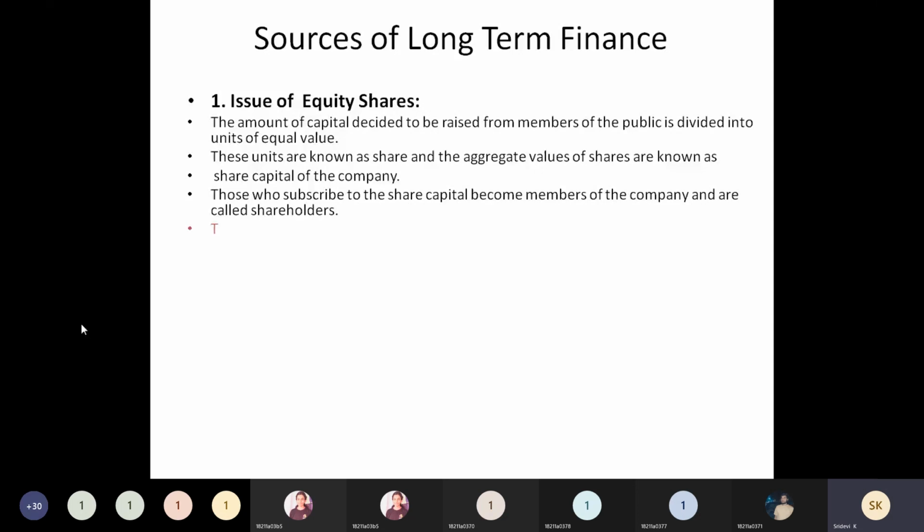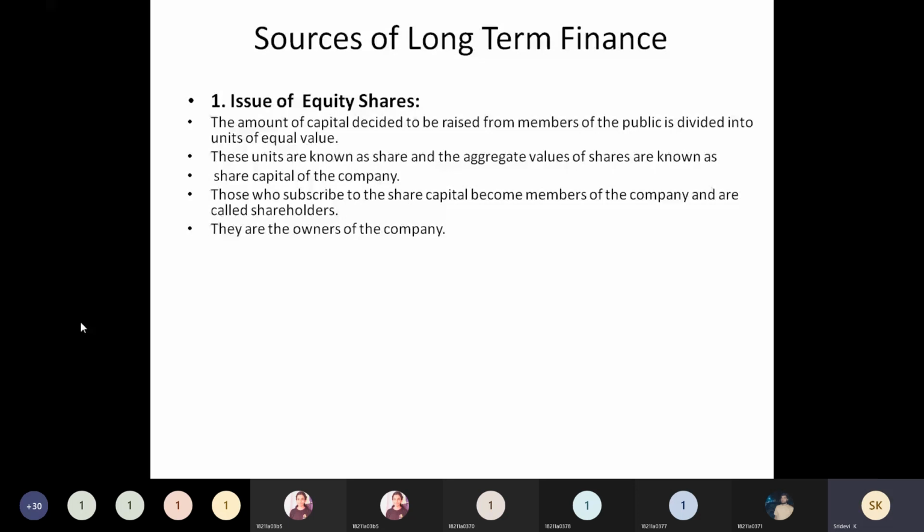Whether they want to issue the equity shares or preference shares, that will be decided by the company, not by the investor. So once they have issued equity shares, then those who are going to invest in these equity shares will become the owners of the company.